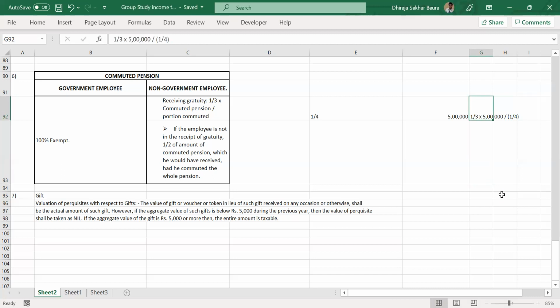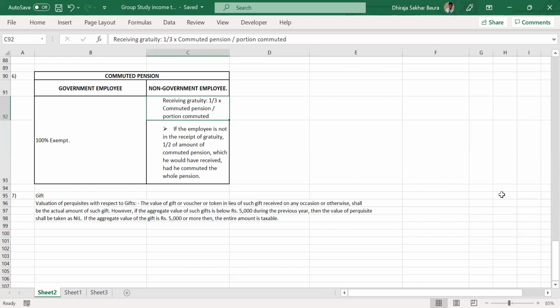So what we are doing, we are calculating the total pension that we would have received. We are just simply multiplying 1/3 with that. In order to calculate the total pension, this is the way. You take whatever you are receiving divided by the portion that you are receiving. Any doubts, please?